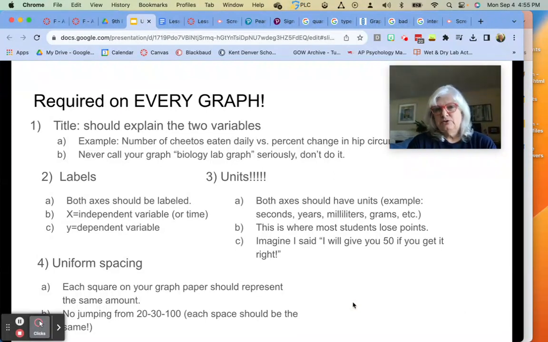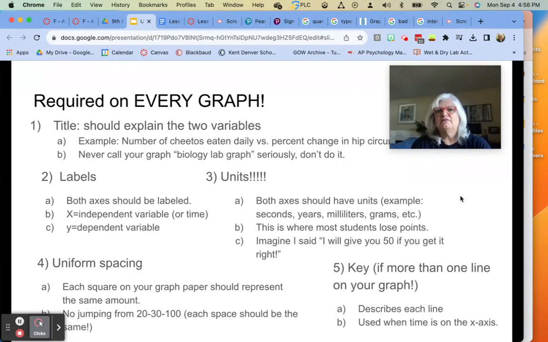You also need to have uniform spacing, and I'm going to show you an equation to figure this out. But basically, every little square on your graph paper should be the same amount of distance from each other. I've seen graphs where kids will go like 20, 30, 75, 77, and that's not the way to graph. Like, you don't graph your data on the x-axis, if that makes sense. And again, we'll talk about this.